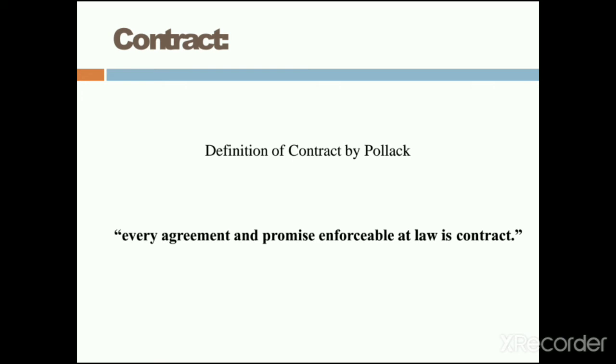So what is a contract? The definition of a contract, given by Pollock: every agreement and promise enforceable at law is a contract. If you make an agreement and a promise, and if it is enforceable by law, if it is accepted by law, it becomes a contract. To make a contract, first of all, you have to make an agreement, and second, you should have made a promise. So when agreement and promise are done, if it is enforceable by law, accepted by law, then that becomes a contract.